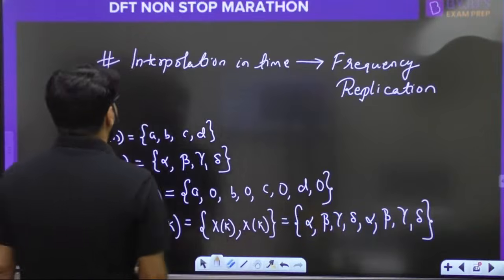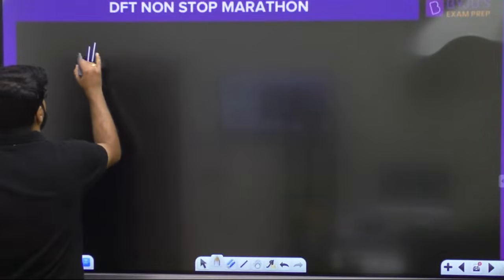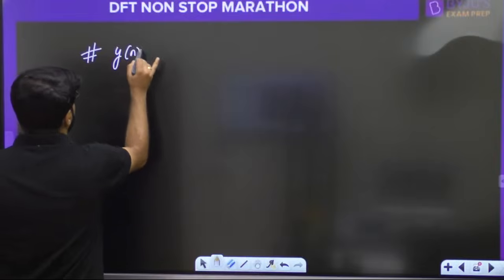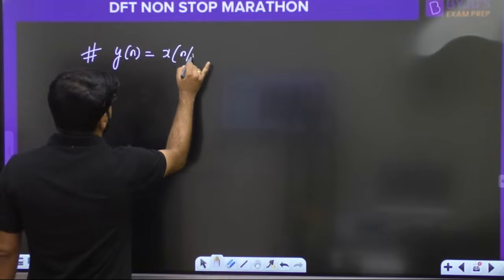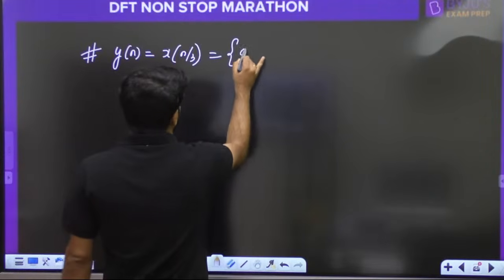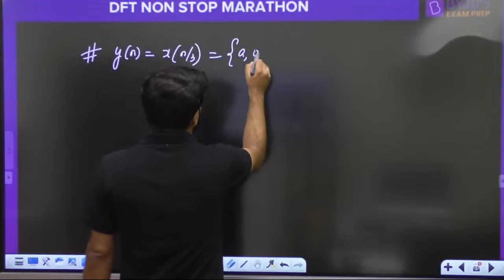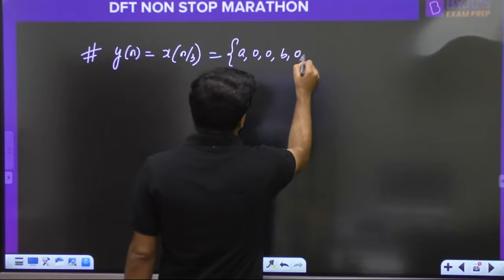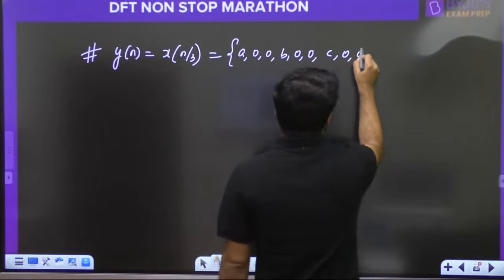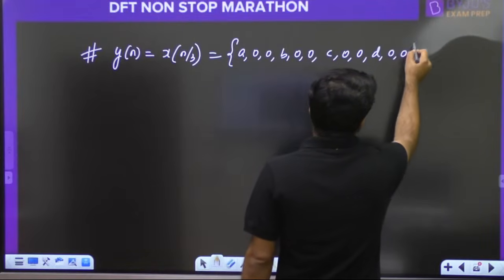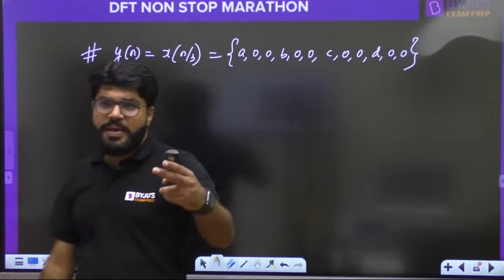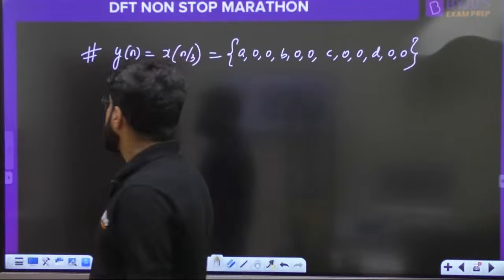थोड़ा generalize करते हैं. If y[n] is equal to x[n/3], like in our question, a 0 0, then you have b 0 0, c 0 0, d 0 0. In x[n/3], 2 zeros will come between every two samples.